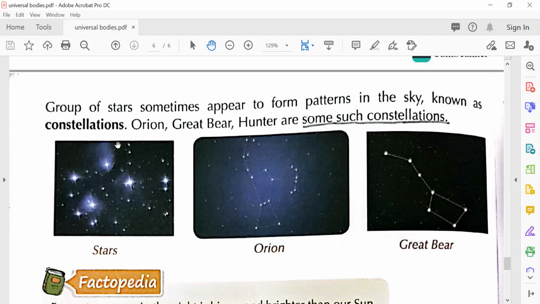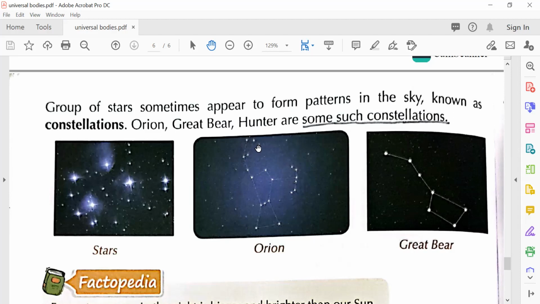If you sit down in the night and watch the sky carefully, then you will see these types of shapes. So next time when you go out, you sit and watch the sky, you will see that this is a very shiny star, and then you follow this star and you see, oh, this is a great bear. I have located the great bear in the sky. Then you look somewhere else, then you will say, okay, that's Orion. I found Orion in the sky.